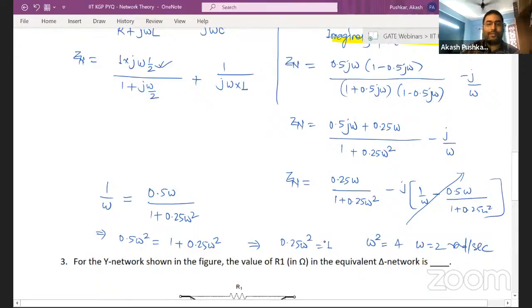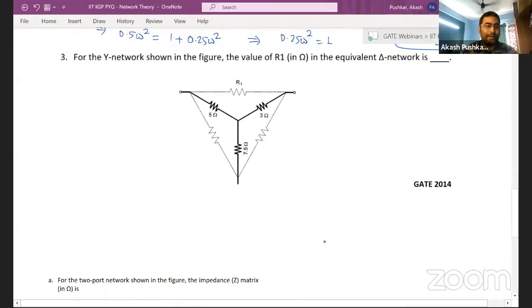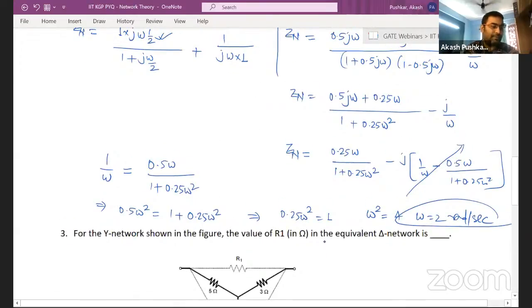Anybody who got 2 radian per second, guys? Who got 2 radian per second? Kishan. Okay, Kishan got finally 2 radian per second.